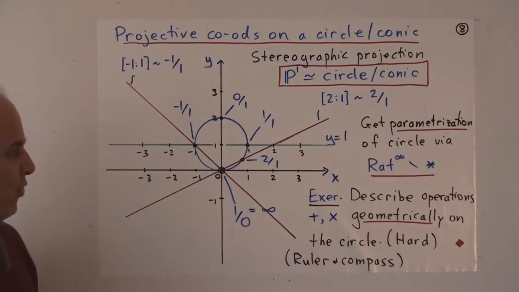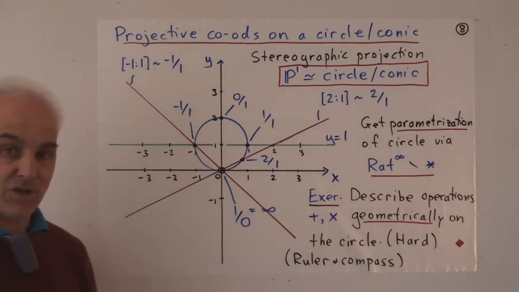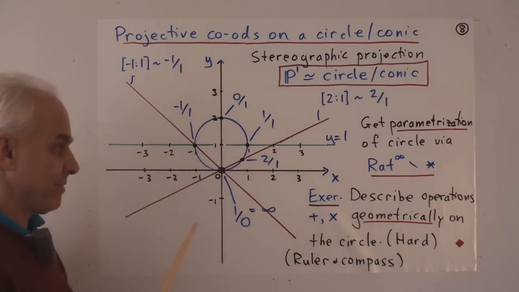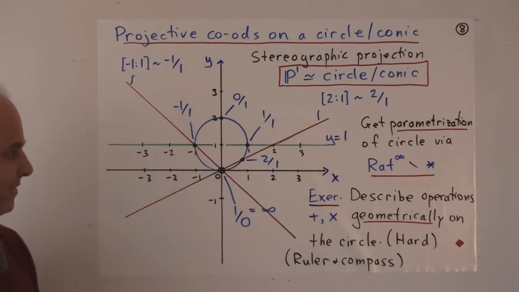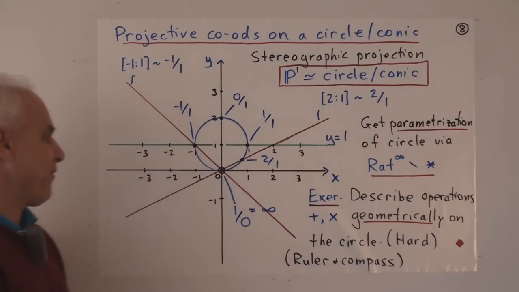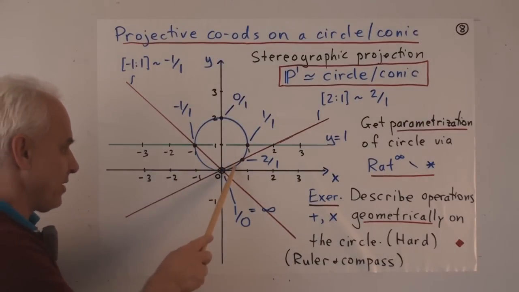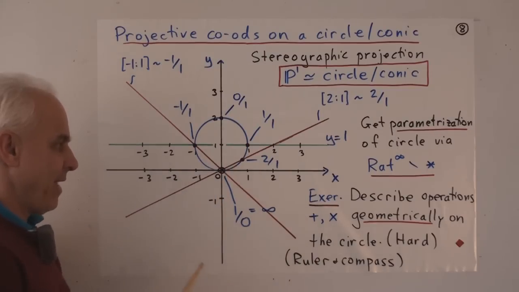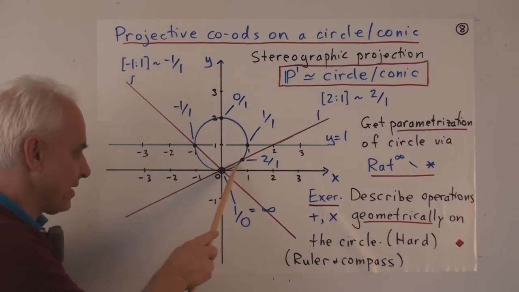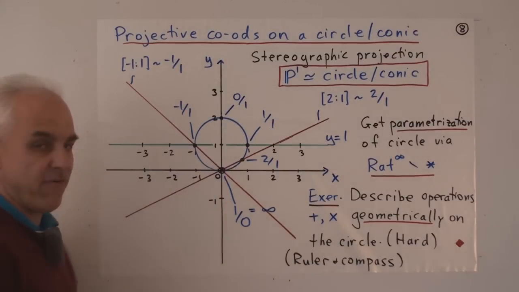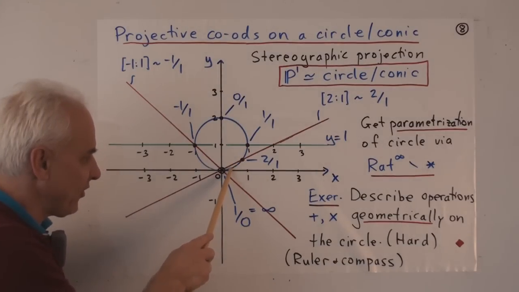All right, there's a lovely exercise that I want to tell you about here that's associated to this picture, which is to describe these operations of addition and multiplication on our extended rational numbers geometrically in terms of points on the circle. So for example, if we have the point 2 over 1 corresponding to the number 2, and maybe the point 3 over 1, then adding 2 over 1 and 3 over 1 gives 5 over 1.